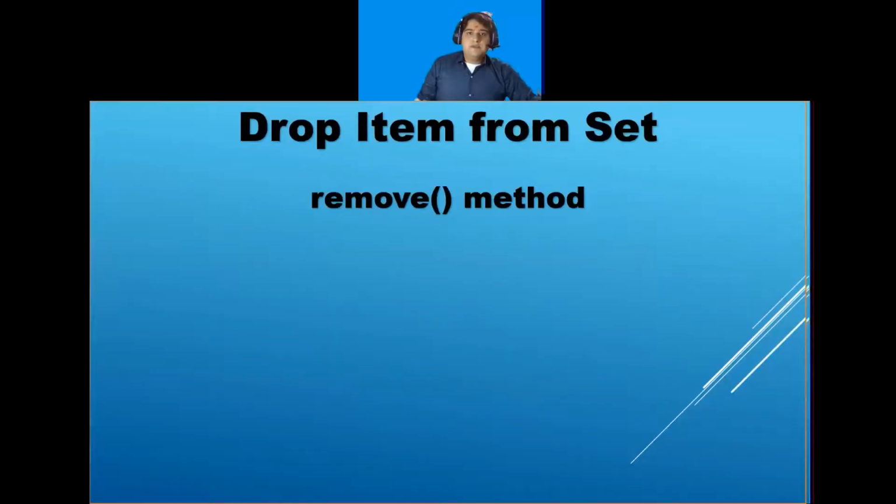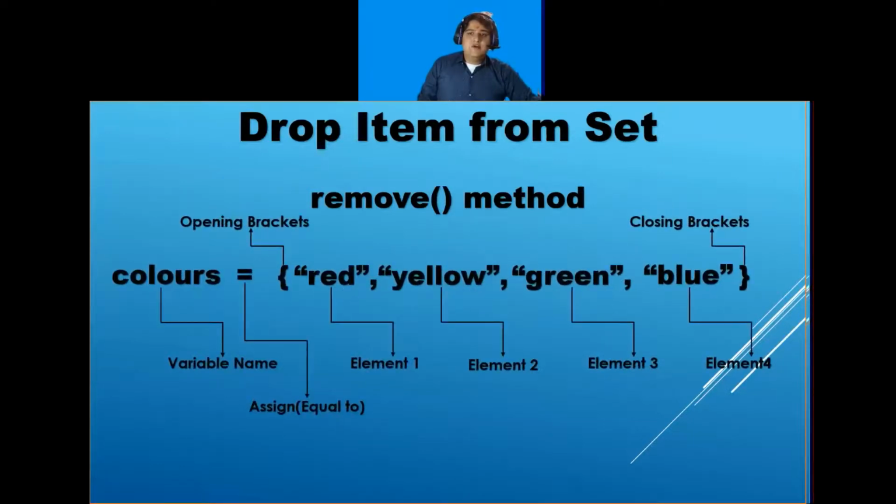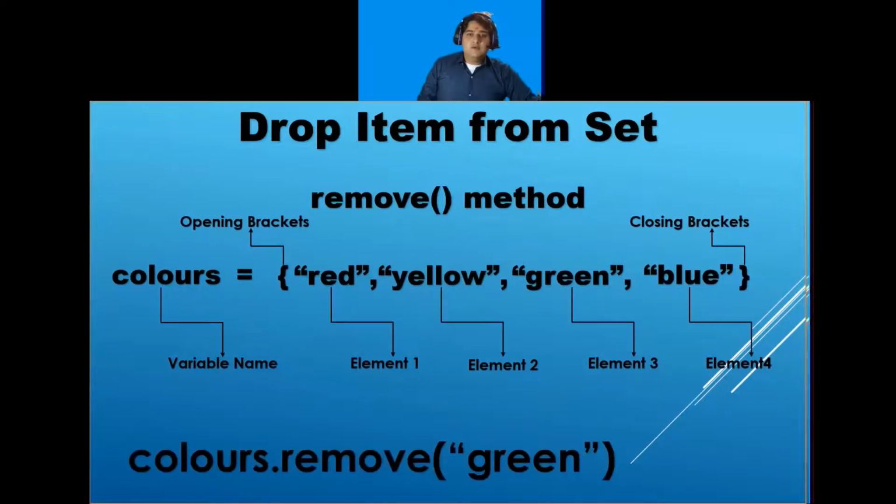My next topic is dropping an item from a set. To remove an item from a set, use the remove method. So for example, here is my set and I want to remove green from here. So I will write colors.remove, and inside the brackets I will give the element which I want to remove, for example green. So it will remove the desired element and my set will become like this.